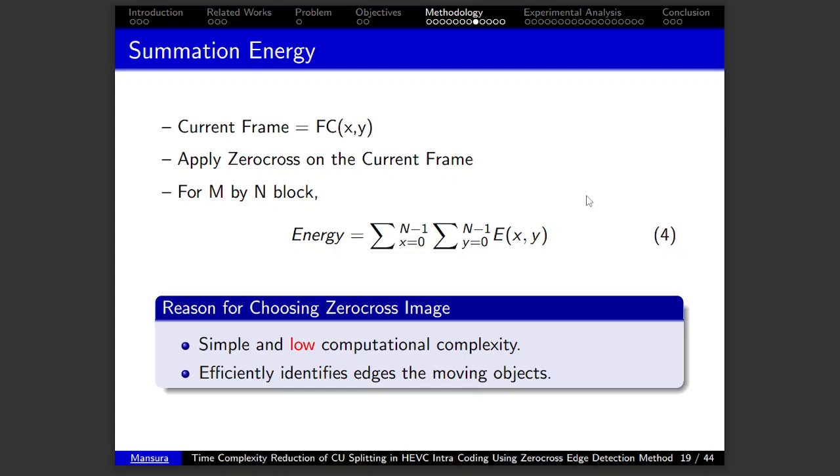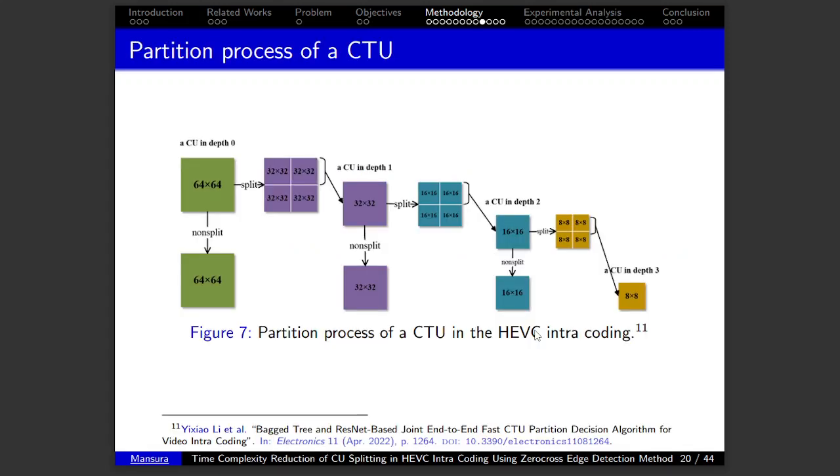Here is the equation to calculate the energy. The reason for choosing a Zerocross image is that it's simple, has low computational complexity, and efficiently identifies edges of the moving objects. Here's the visualization of the partition process of a coding tree unit in HEVC intra coding for